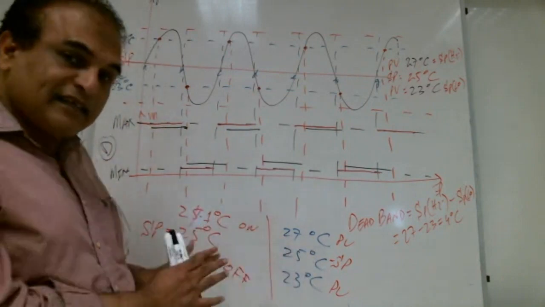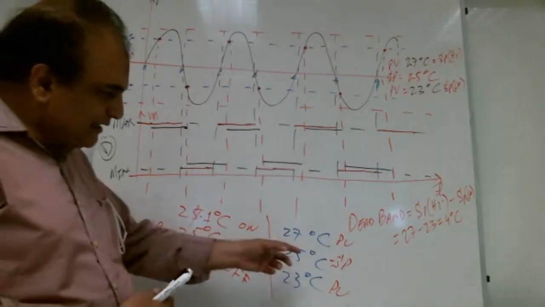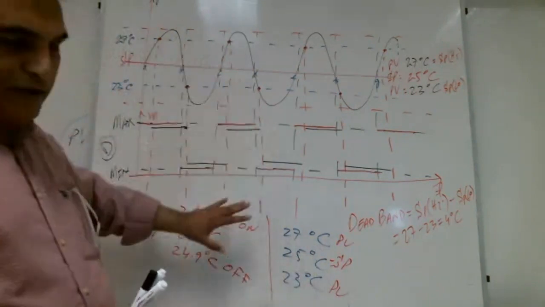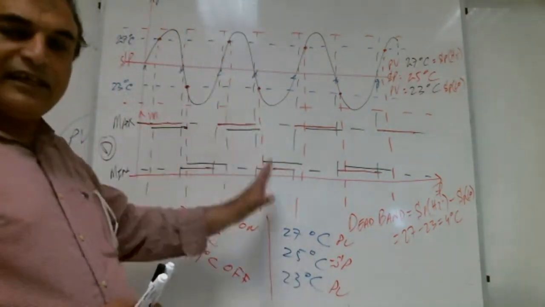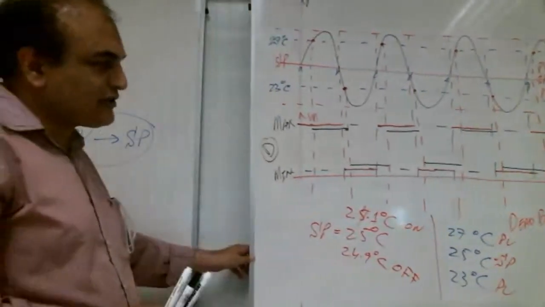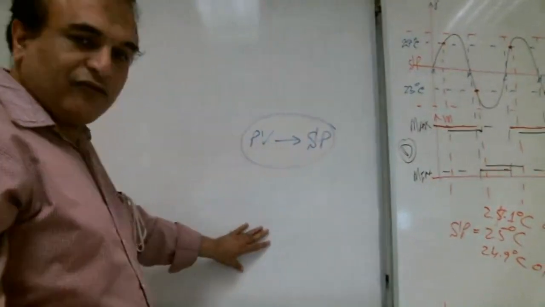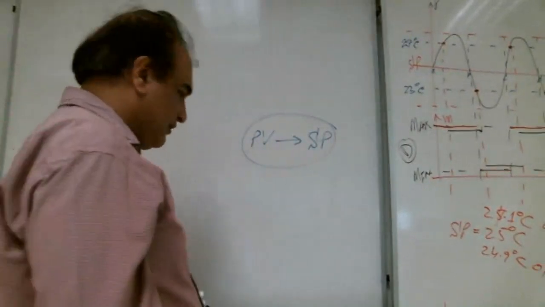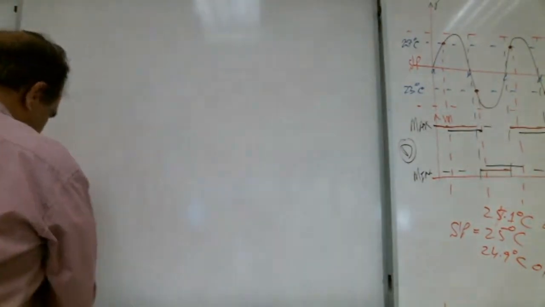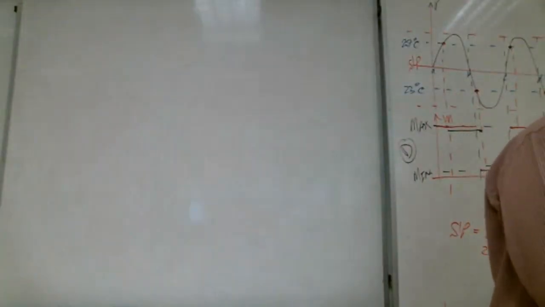Yeah, sometimes it can bring it, but it cannot keep it there. We need PV very near to set point as much as possible. So it means this on-off controller fails. It is not working anymore. We need some controller that continuously keeps an eye on the error, continuously watches the error and gives the output. We need what, Shabab?